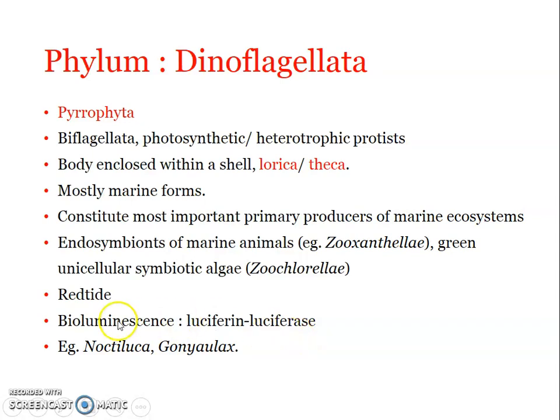So bioluminescence is a property of many of the dinoflagellates. As we have already mentioned, one of the examples is Noctiluca, which we will be looking at in detail later, and another is Goniolix, and then Serratia.